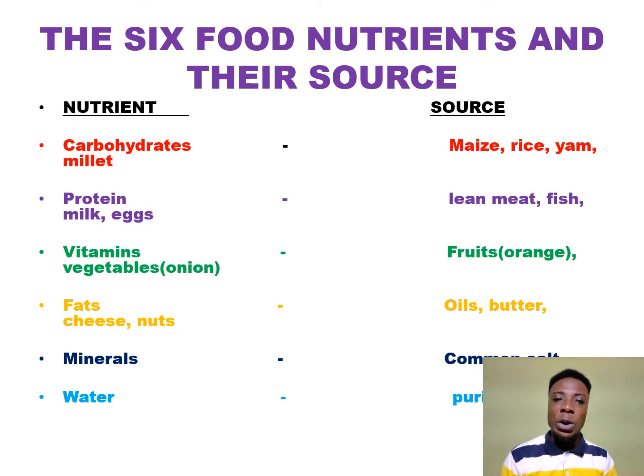The first nutrient is carbohydrate. When I say carbohydrates, what are the carbohydrate foods? I'm talking about their source. We have maize, we have rice, we have yam, and under the carbohydrate you could see millet. When we talk about carbohydrates, we are talking about the starchy and heavy foods.